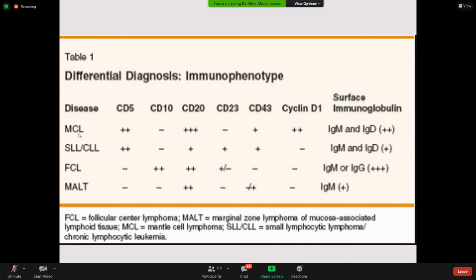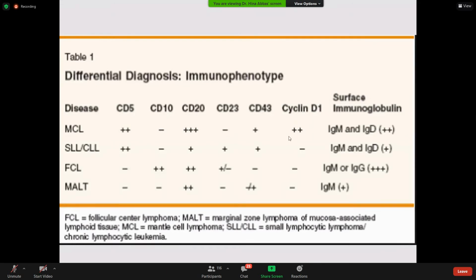And how to differentiate between these two? How will you differentiate MCL from CLL? CLL is mostly CD23 positive while MCL is CD23 negative. Again, what will be positive in MCL? Cyclin D1 positive. We want to be more sure whether it is mantle cell lymphoma or CLL, so MCL would be CD23 negative, but cyclin D1 would be positive.